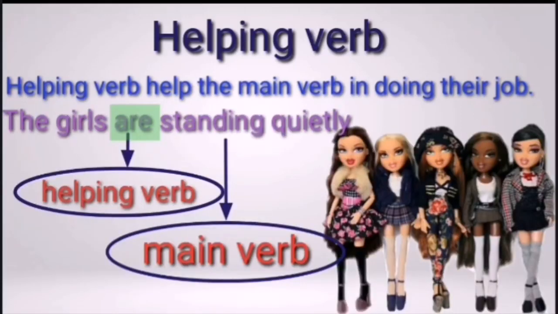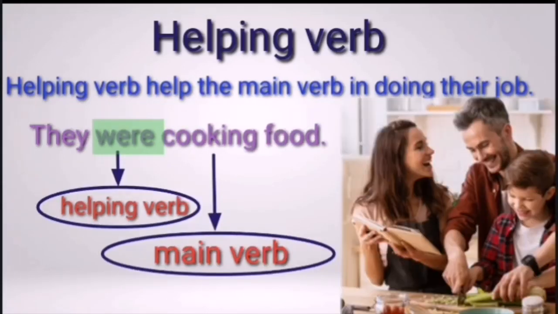The girls are standing quietly. The verb are is helping the main verb, that is standing. So are becomes helping verb and standing becomes main verb. They were cooking food. The verb were is helping the main verb, that is cooking. So were becomes helping verb and cooking becomes main verb.